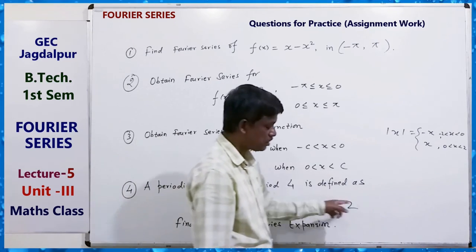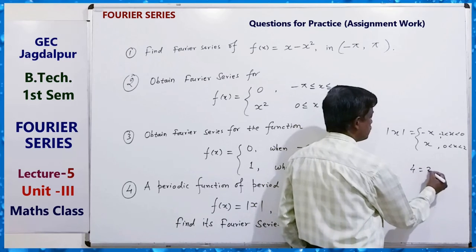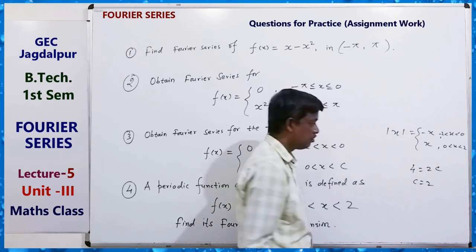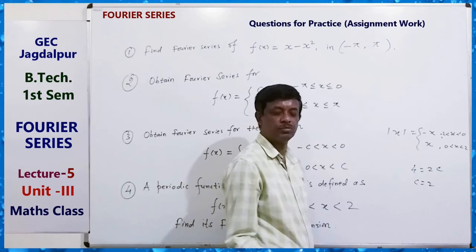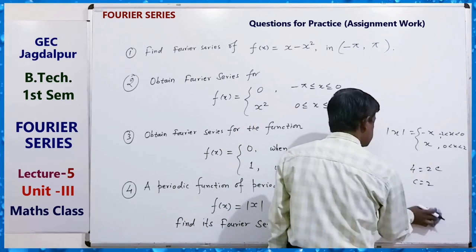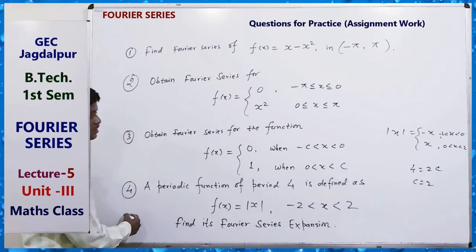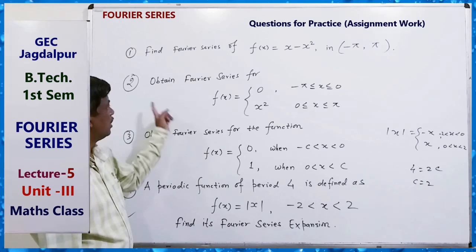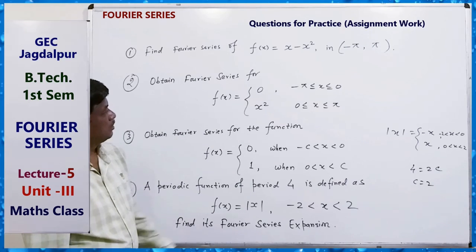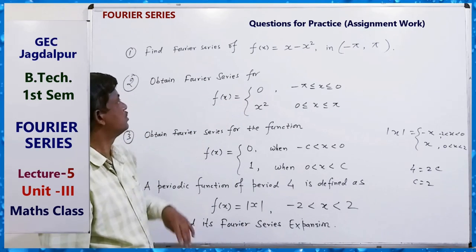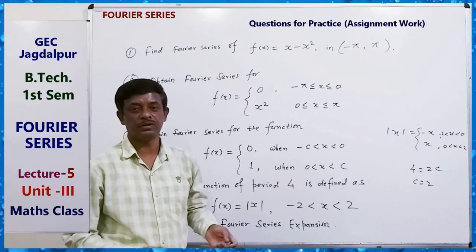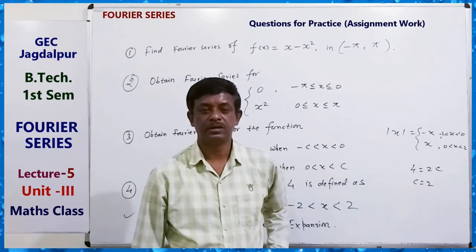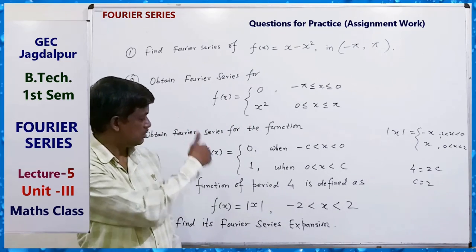Here the interval length is 4, so 2c equals 4, that is c equals 2. By taking this, you can find its Fourier expansion. Here also, minus c to 0 has a point of discontinuity at 0, and here it is a continuous function, so you can find its Fourier expansion. So do these questions, practice some more questions, and write the solutions of all these questions in your copy.